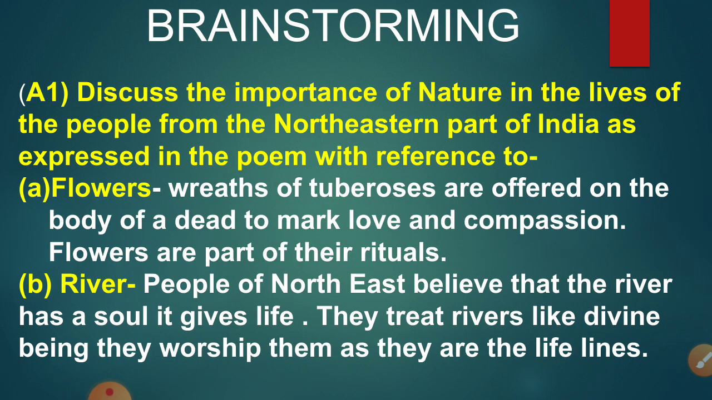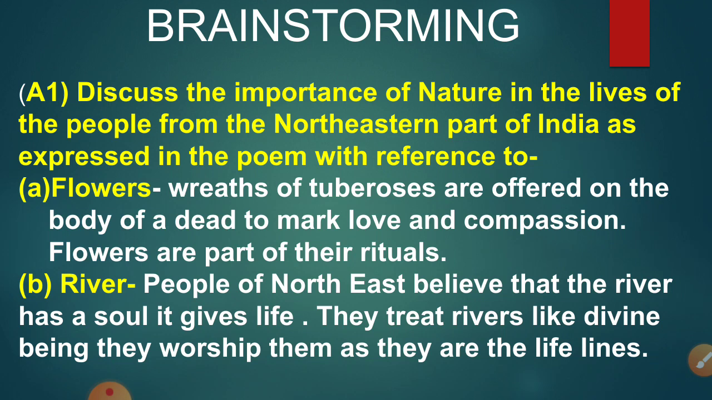The first activity in the brainstorming section is: discuss the importance of nature in the lives of the people from the northeastern part of India as expressed in the poem, with reference to the following elements. The first element is flowers. Flowers are very important. This reference is from the second stanza. Wreaths of tuberoses are offered on the body of the dead to mark love and compassion. Flowers form part of their rituals.